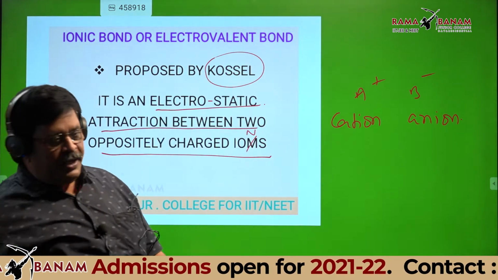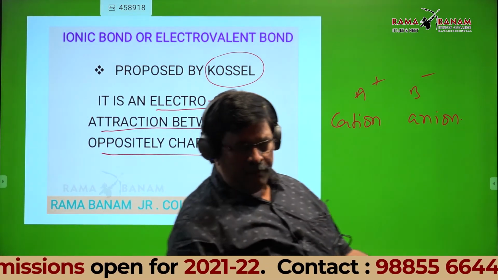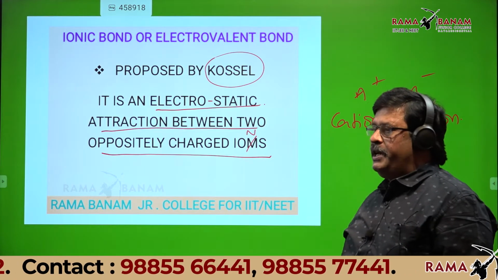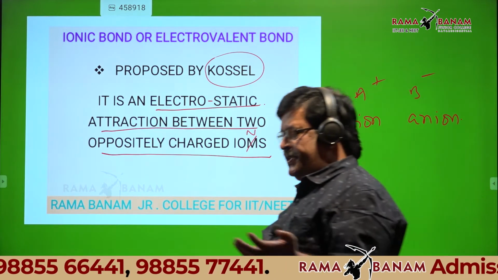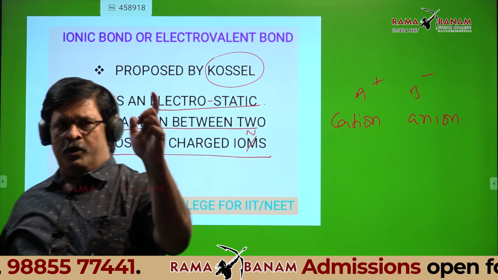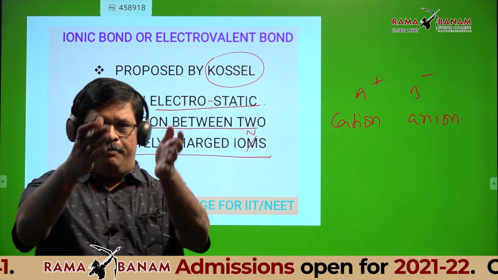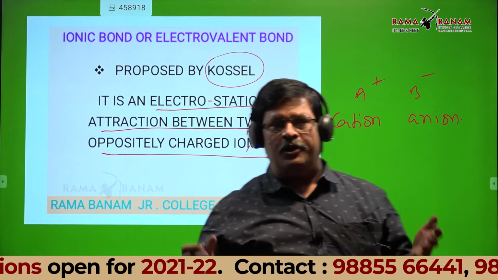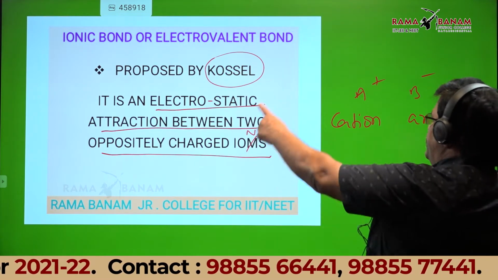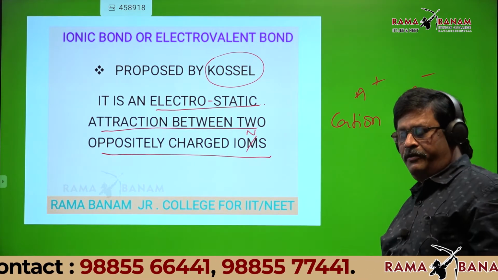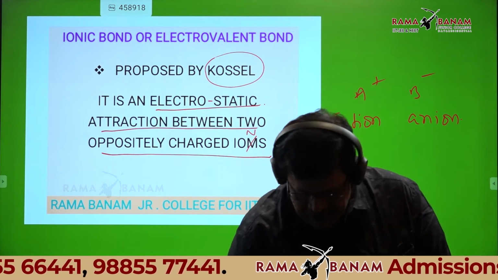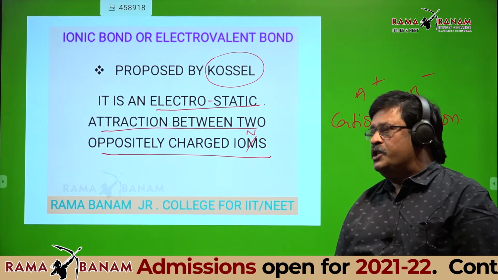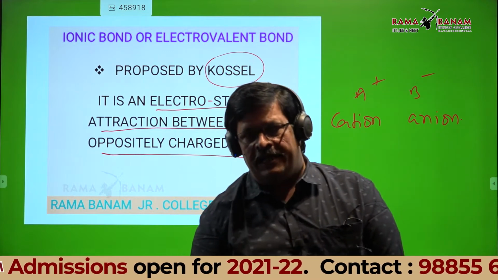That may be between A plus B minus, A plus B2 minus, A2 plus B minus, A3 plus B3 minus. Forget about the valencies. If two oppositely charged ions approach each other, definitely there exists a strong electrostatic attraction. That strong electrostatic attraction between two oppositely charged ions is called an ionic or electrovalent bond, which was proposed by Kossel. Okay?